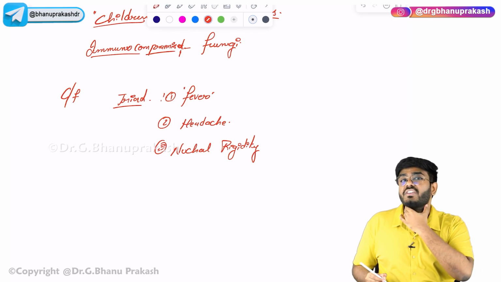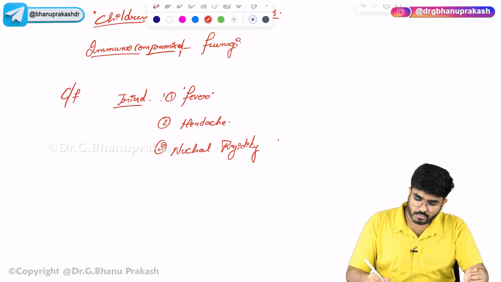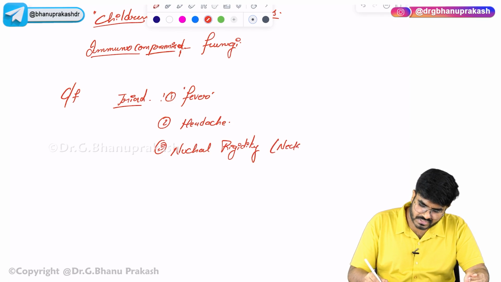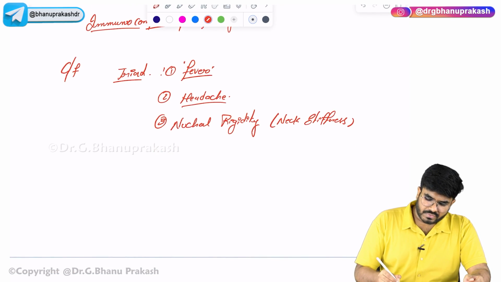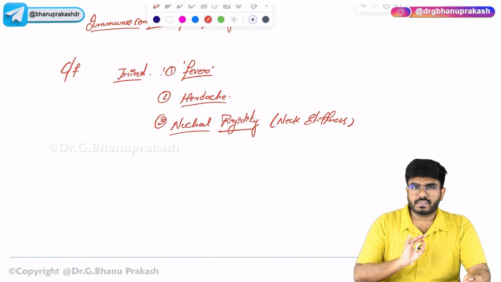Nuchal rigidity means neck stiffness, a stiff neck. These are the clinical features usually seen, the golden triad.